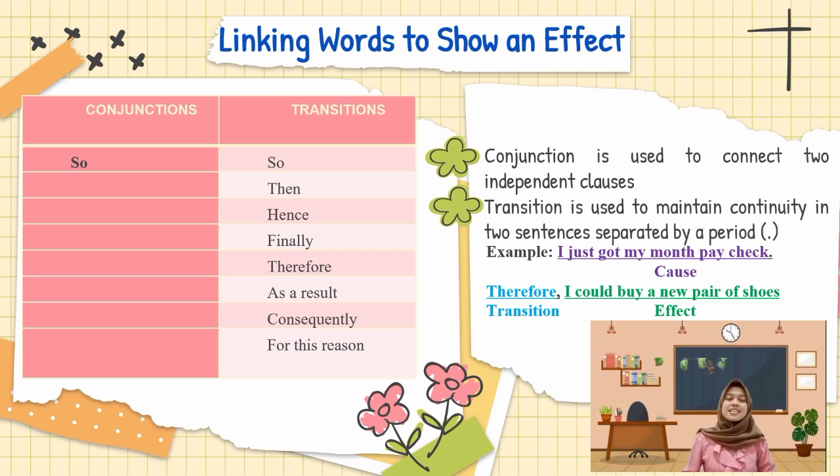In this transition, we can use so, then, hence, finally, therefore, as a result, consequently, and for this reason. For example, I just got my month paycheck, therefore I could buy a new pair of shoes. I just got my month paycheck shows the cause, therefore shows the transition, and the effect is I could buy a new pair of shoes.